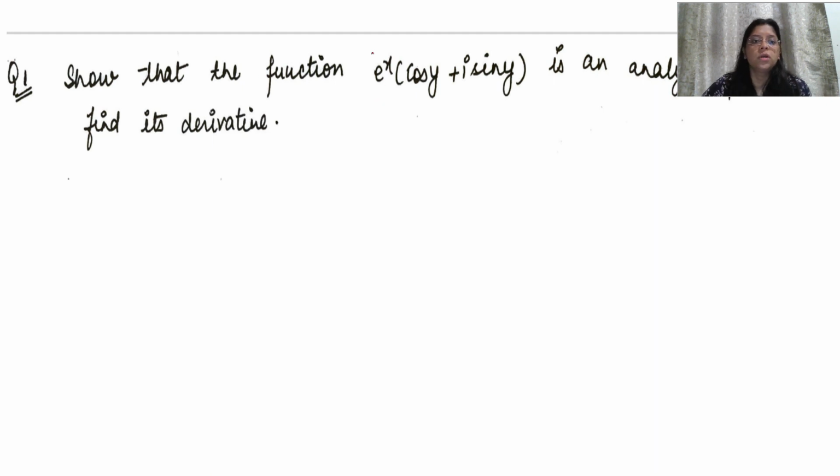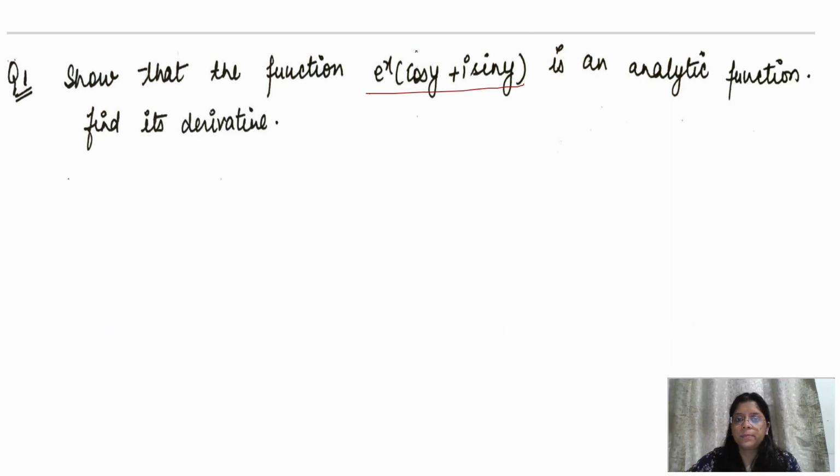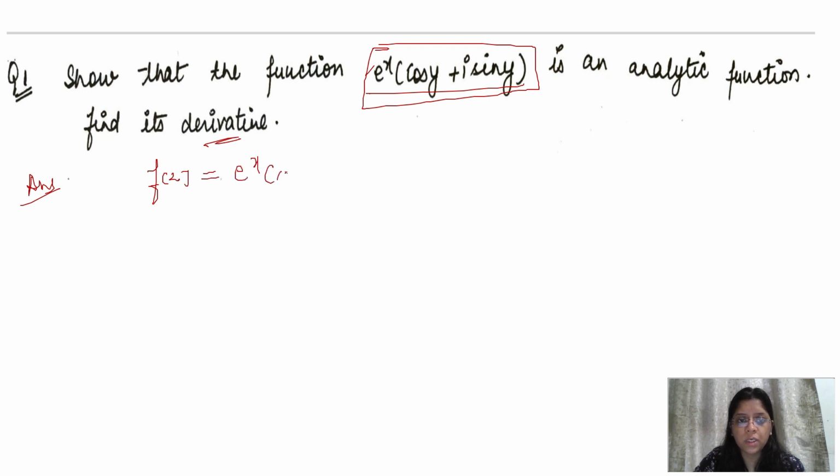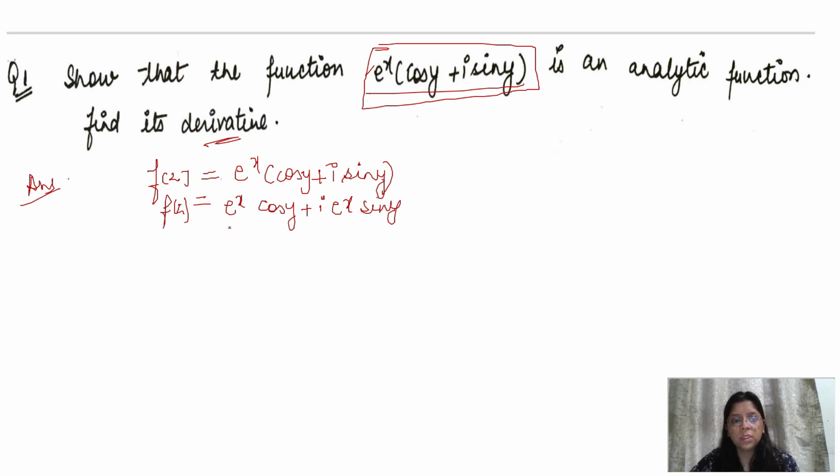Show that the function e^x (cos y + i sin y) is an analytic function. We have to show that, and then we have to find the derivative. Now see this question very clearly. f(z) is equal to e to the power x (cos y + i sin y), that is e^x cos y + i e^x sin y. We'll write f(z) in the form u + iv. This is u and this is v. So we have to show the function is analytic.